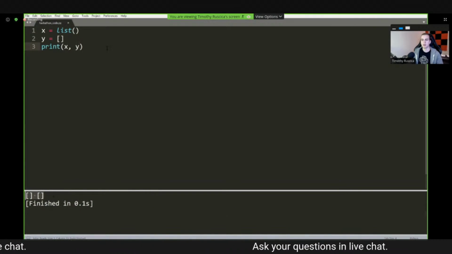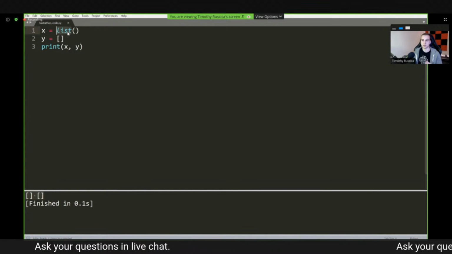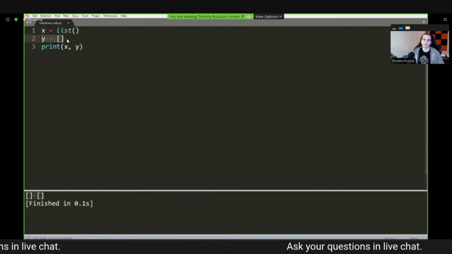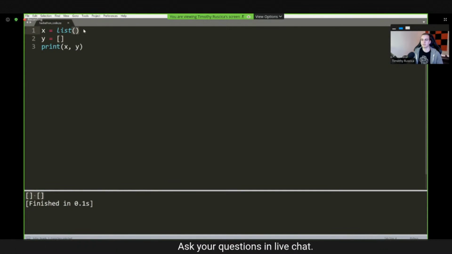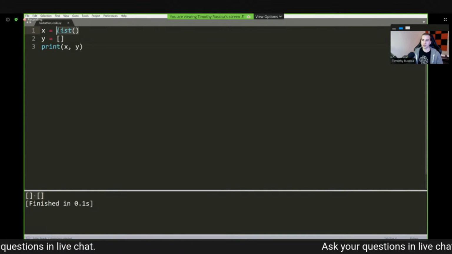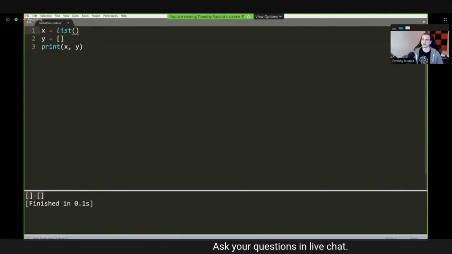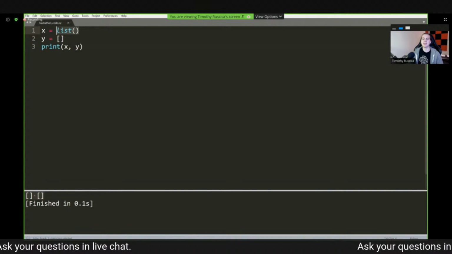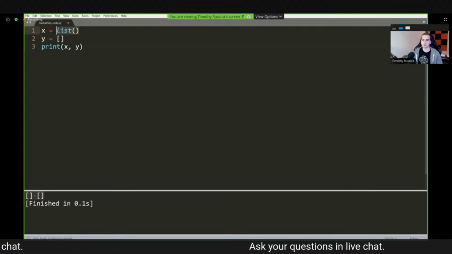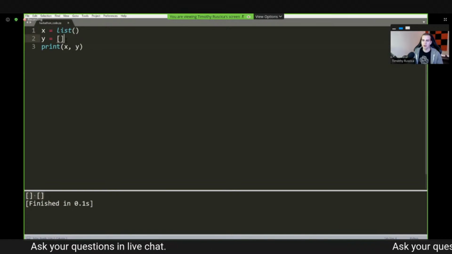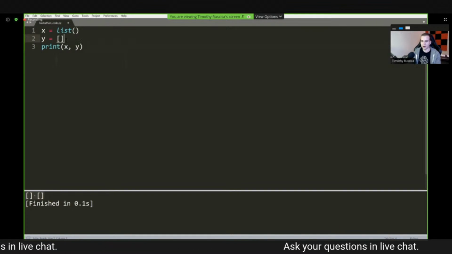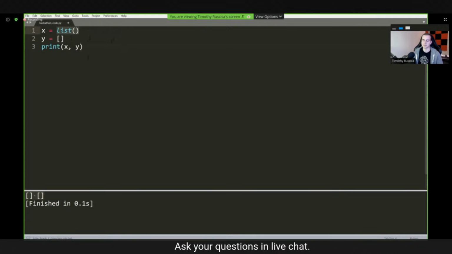So we have two empty lists. This right here is the class list. I've written the name of the class, which is list. Y is a class list, right? And then I've just put two parentheses like that. What this does is this constructs a new list. So this is what's known as, actually, I don't really know the official name, maybe a class instantiation or something like that. But I am making a new instance of the list class when I write this line. And that's completely equivalent to what I do when I define these two brackets here. But Python just knows that these two brackets pretty much mean write this list class thing.